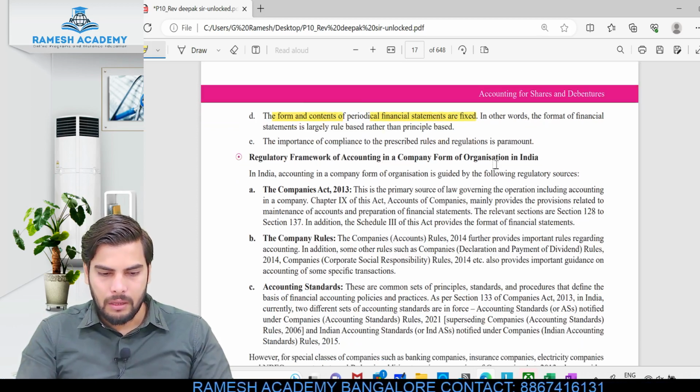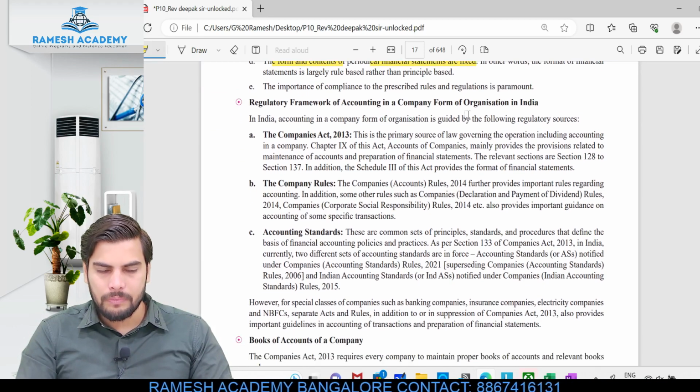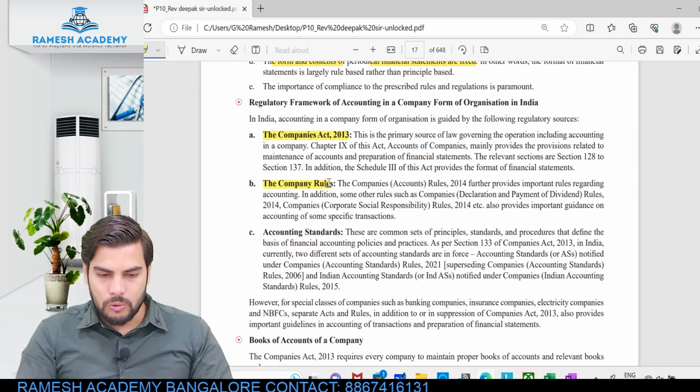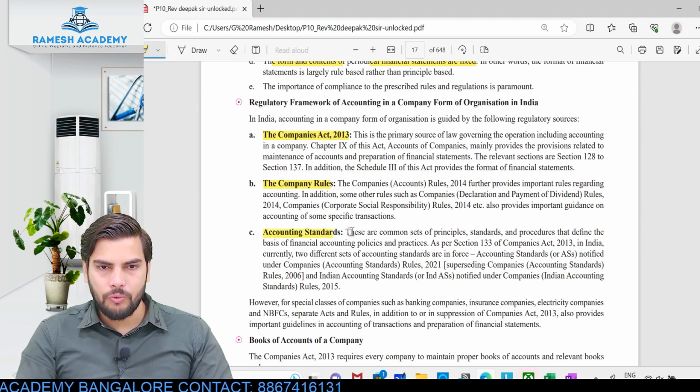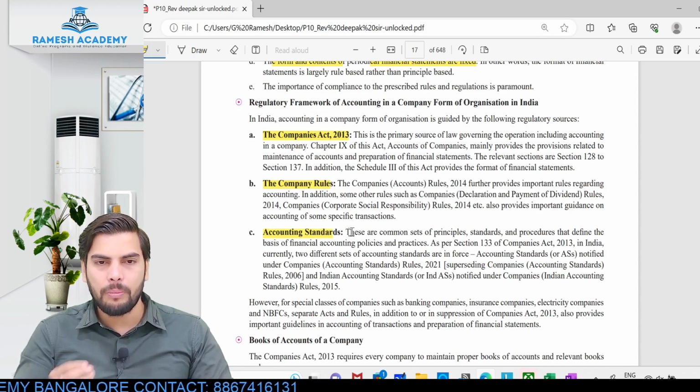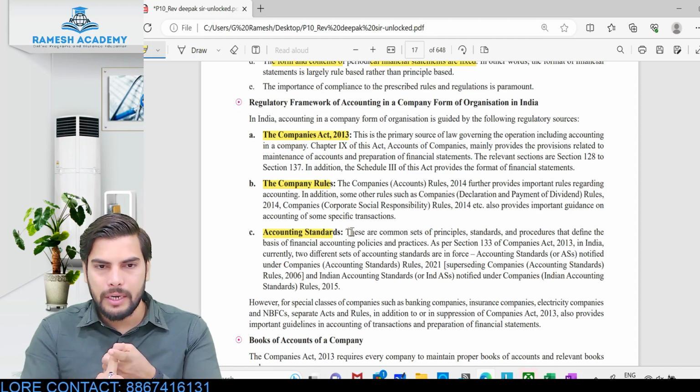Clear? So let us look into the regulatory framework which we need to follow. We have the Companies Act 2013, Companies Rules 2014, and accounting standards. These are the things we need to follow. Whenever we are either accounting or preparing the financial statements, we need to abide by all the provisions relating to the Companies Act.